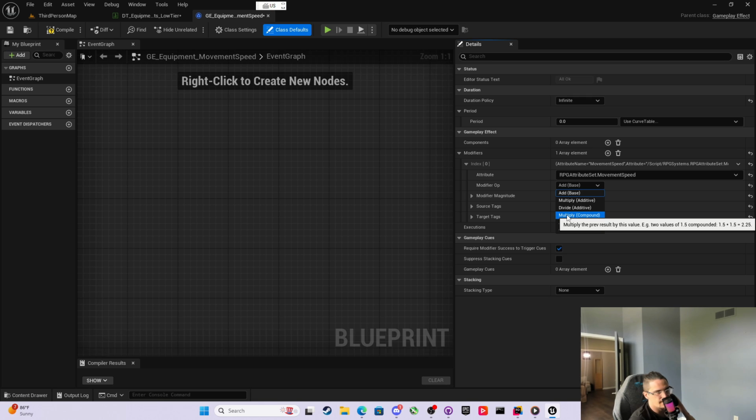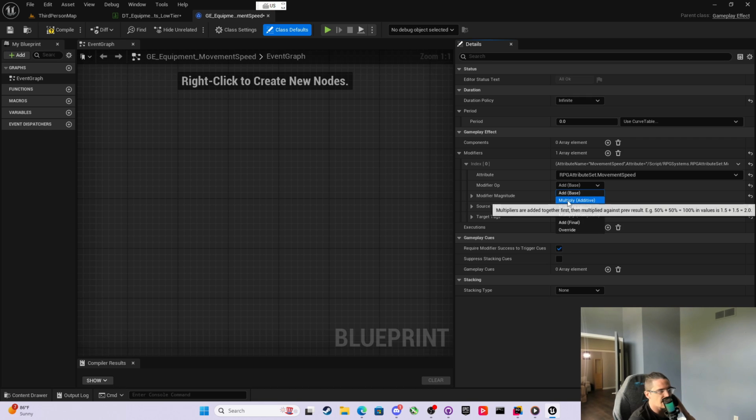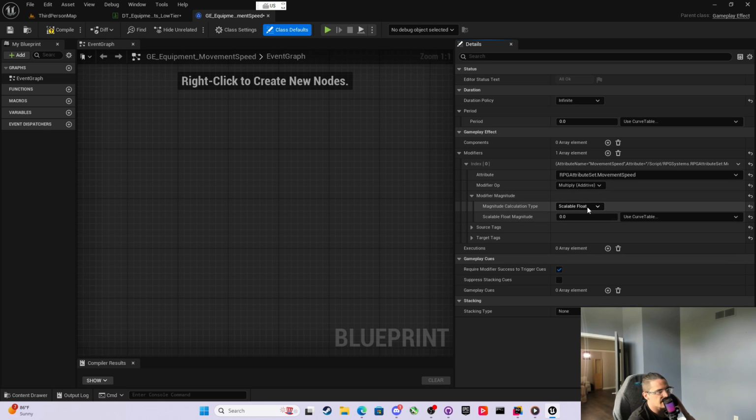So now it is 125% instead of 100% bonus. So I would like to not get crazy. So I'd like to do multiply additive on this to make sure. And then in the modifier magnitude, I want to do a curve table. But my thing is this movement speed.